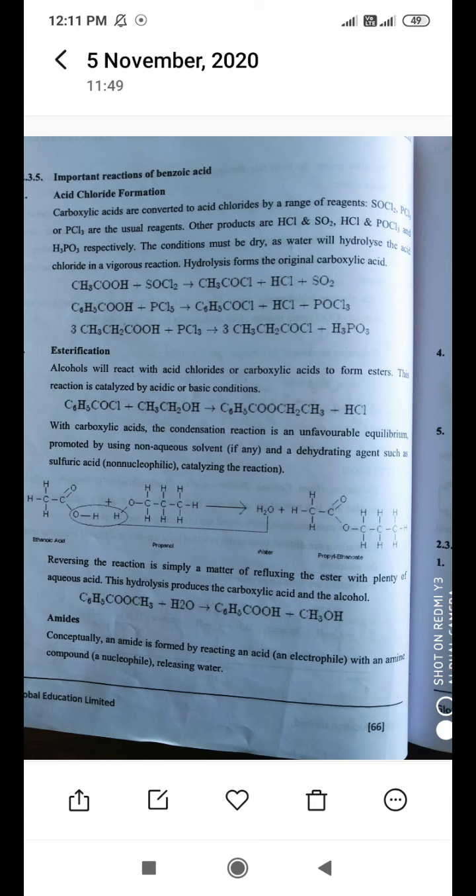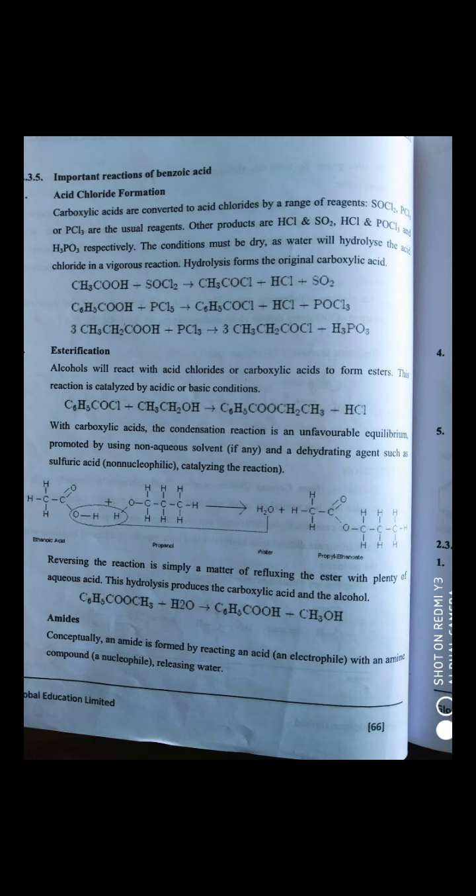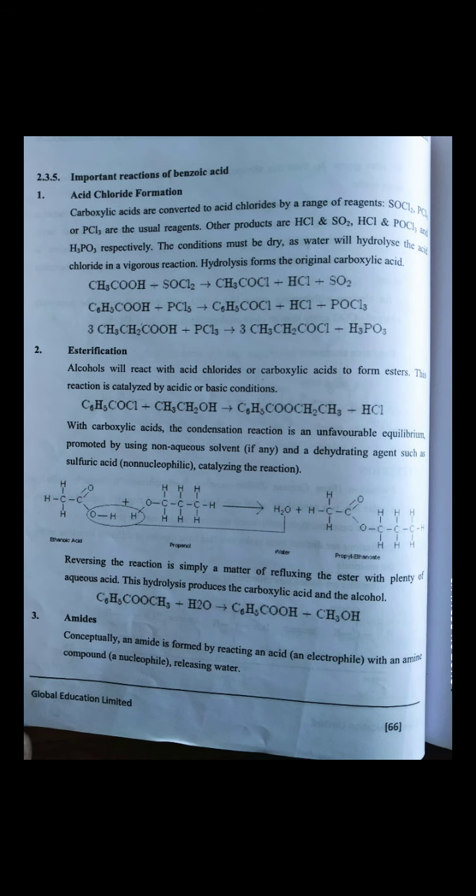Okay, so this is acid chloride formation from aromatic acid, that is benzoic acid. This is the first reaction. Understood? Now what is the next? Next is esterification. Okay, how to undergo esterification with the help of this acid. In this, alcohol will react with acid chlorides or carboxylic acids to form esters.